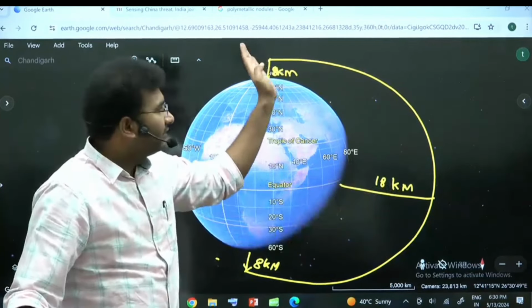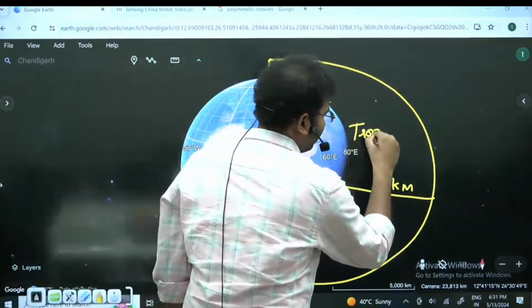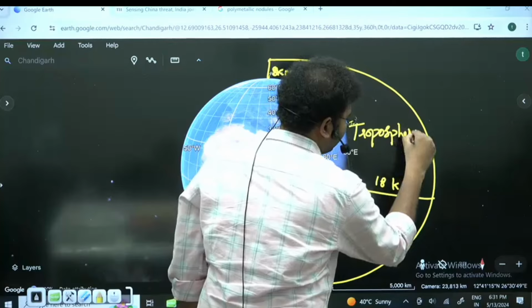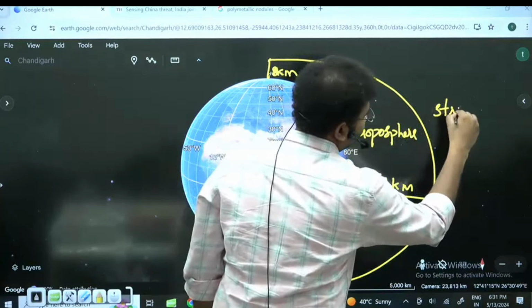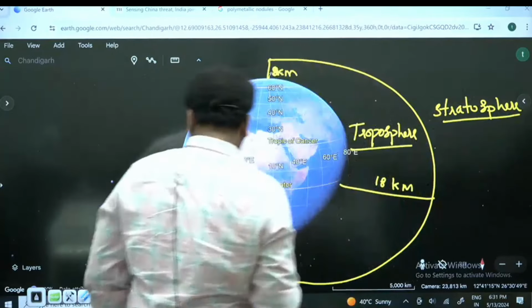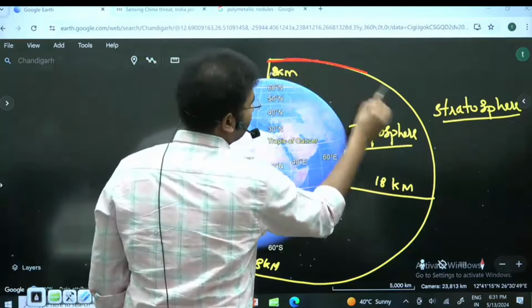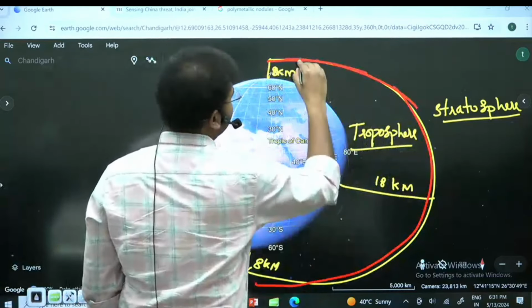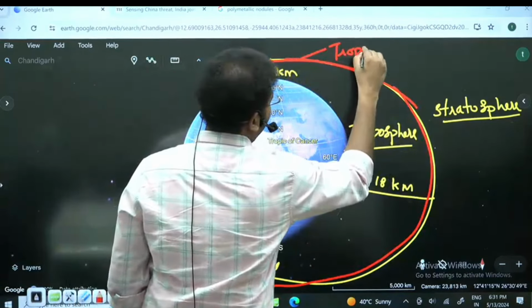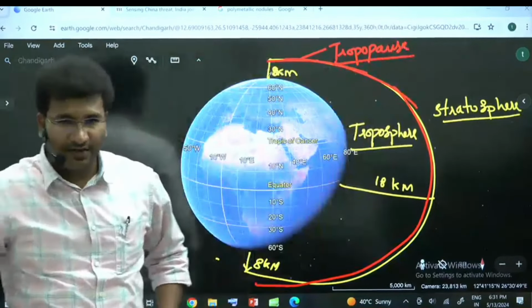Right? And the line which divides troposphere with stratosphere, the line which divides troposphere and stratosphere is called as tropopause. ठीक है?